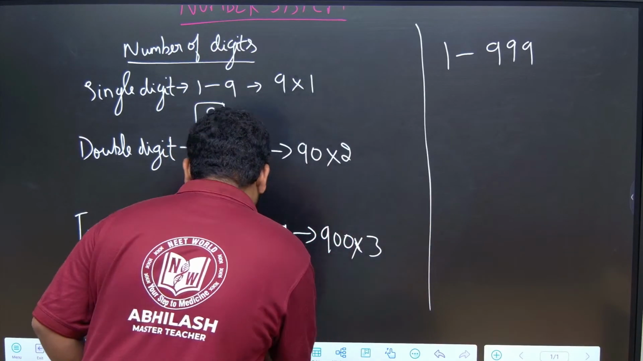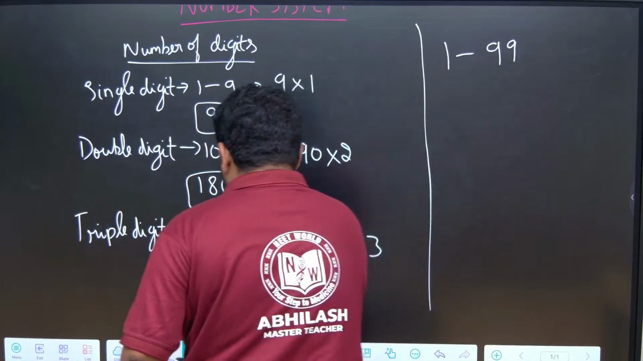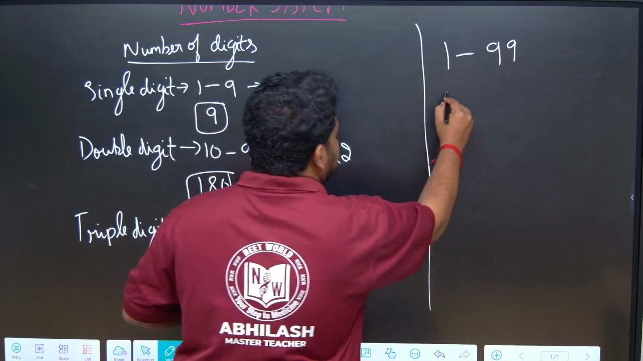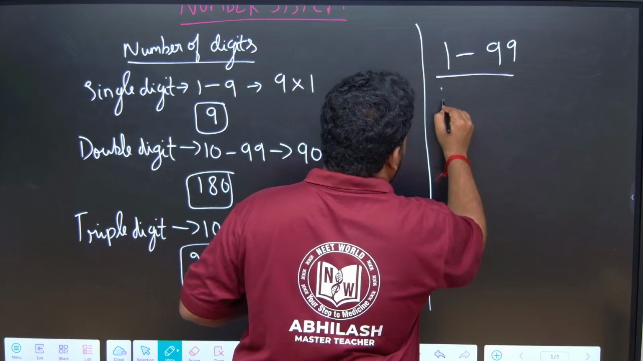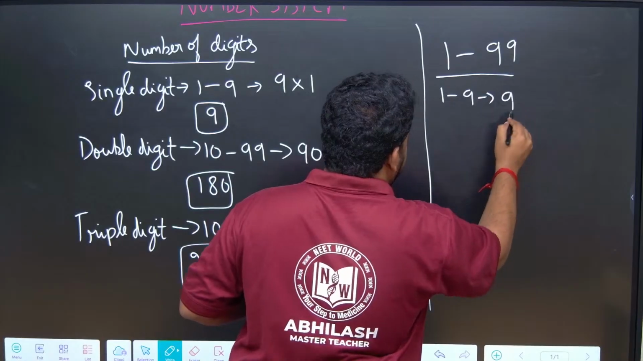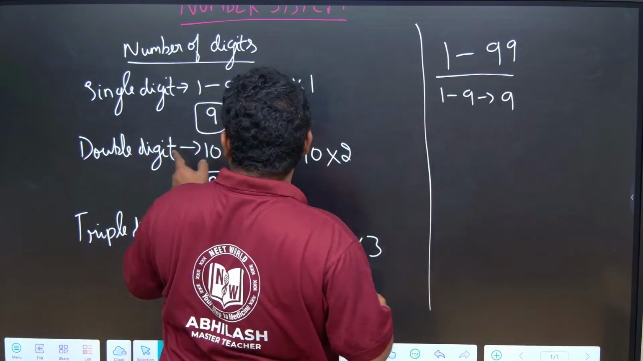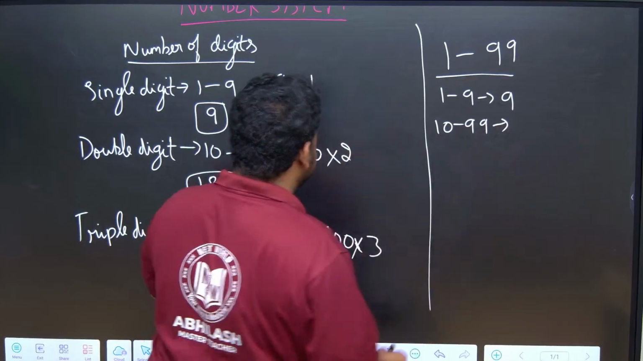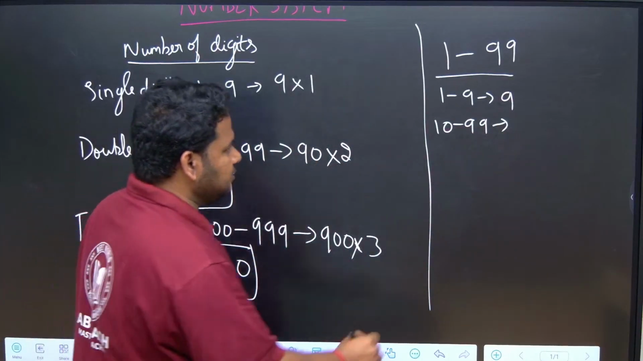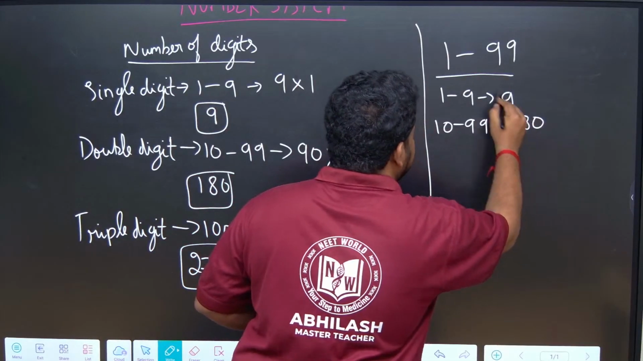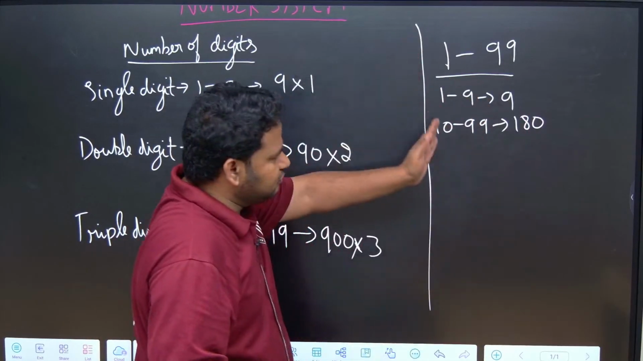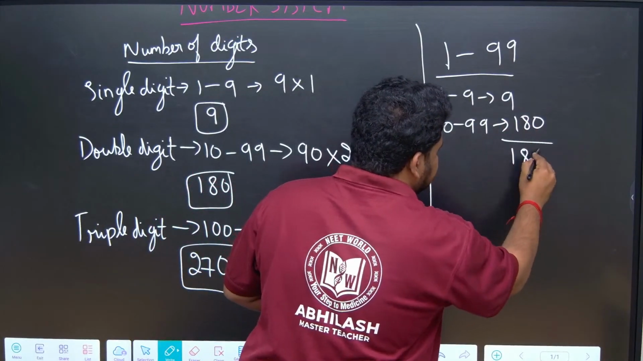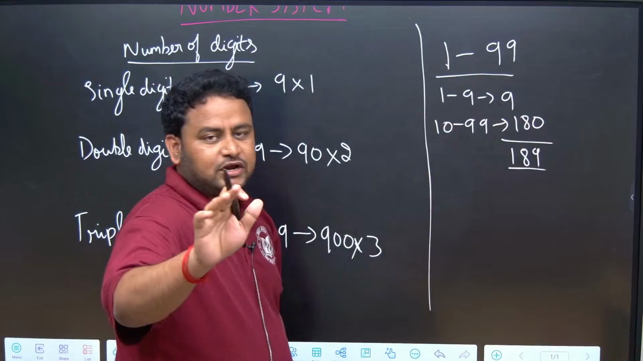Or first, let me ask, 1 to 99. How many digits are used? So, from 1 to 9, how many are used? 9. Okay. So, from 10 to 99, how many digits are used? 2 digit numbers, that is 90 into 2 is 180. Okay. So, from 1 to 99, how many digits are used means you have to add this. 180 plus 9 is 189.